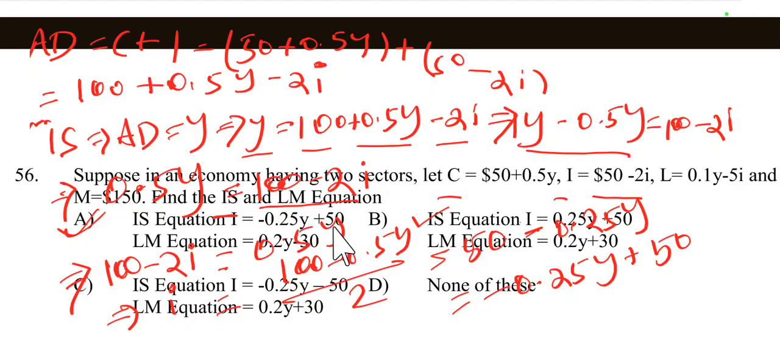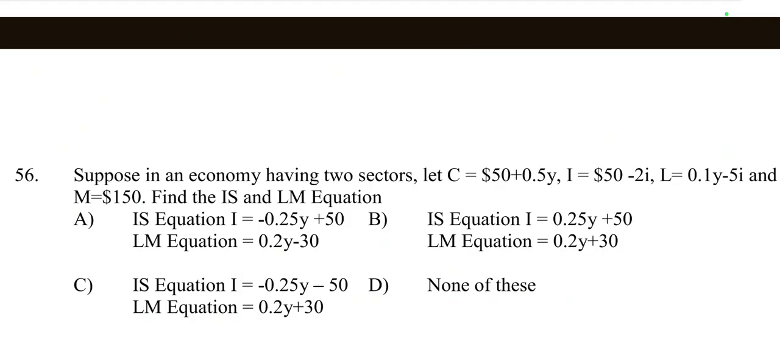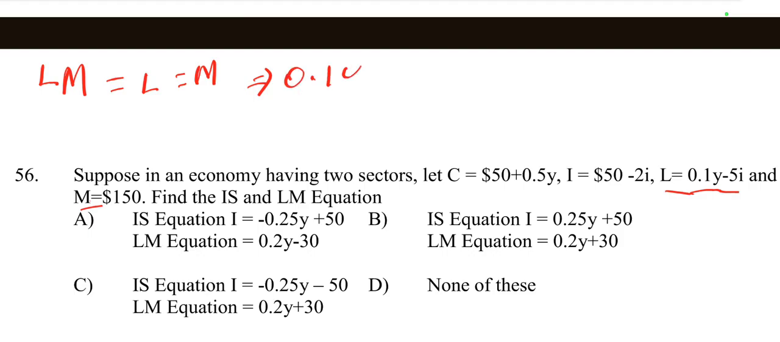Now we find out the LM equation, or money market equilibrium. So let's find out the value of money market equilibrium, or LM equilibrium. Here in the question, L value and M value are given. So L is equal to M. This implies 0.1Y minus 5i is equal to M, which is equal to 150. Now we solve the equation.